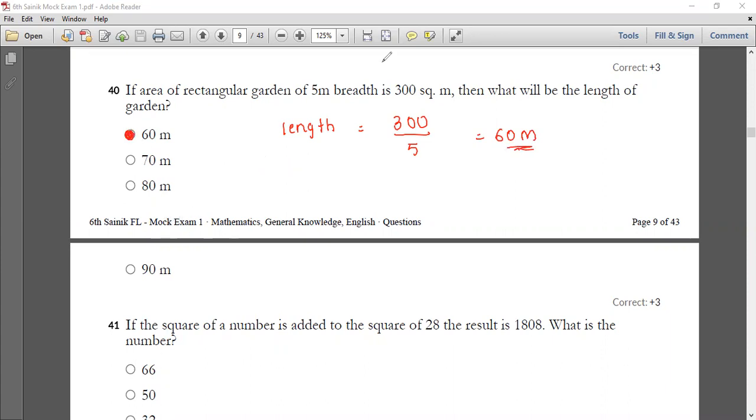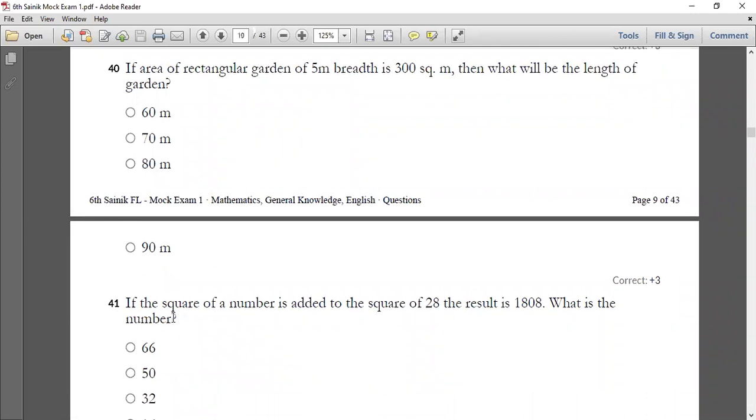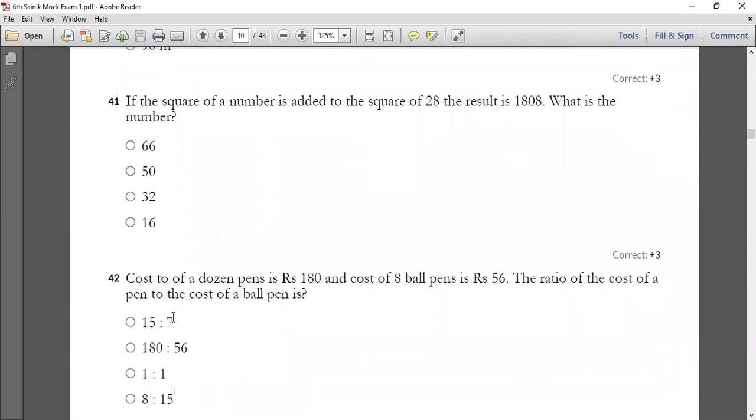Okay, so now students, moving on to your 41st question. So all of you have a look into your 41st question. If a square number is added to the square of 28, it results in 1808, and what is the number you have to find? Since we don't know the number, let the number be x.